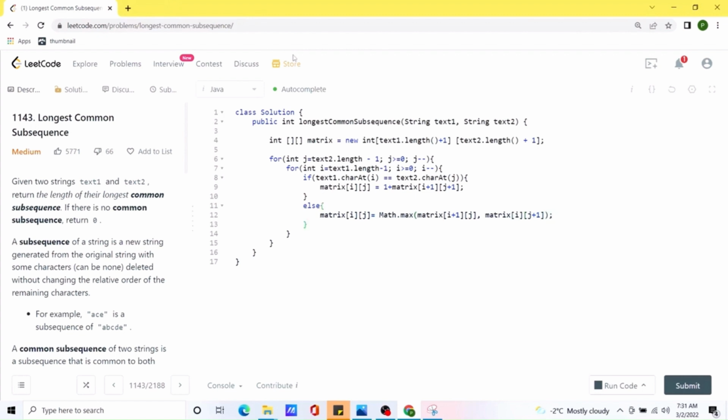And yeah, I think this should be it. This should be our logic. And let's return whatever value we found at the first position.